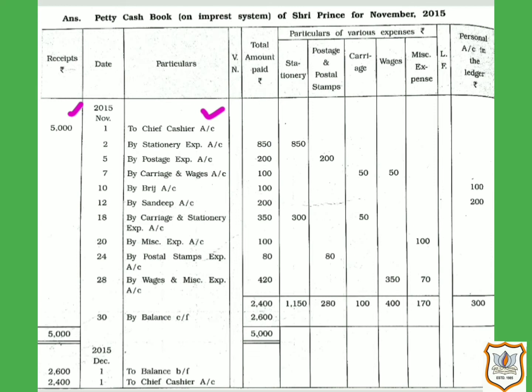Then we will enter the date, that is 2015 November 1st. Then November 2nd, rupees 500 for printing charges of bill book and rupees 350 for other stationery items are paid.